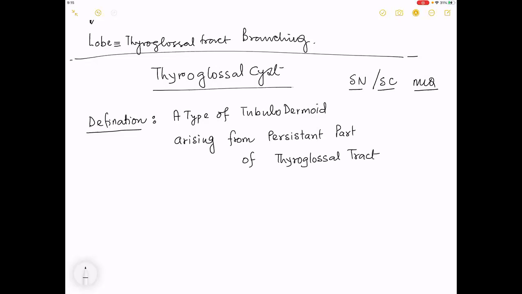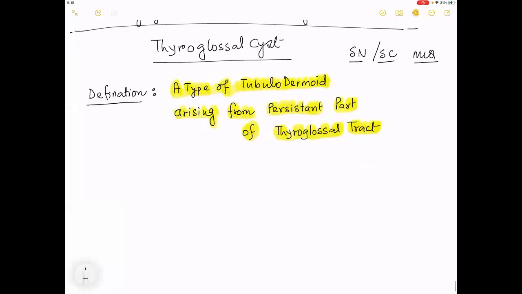I will again repeat the definition. What is the definition? Sir, the definition is that this is a type of tubulodermoid arising from persistent part of a thyroglossal tract. So this is something called as this part. Now, what is the pathology? The pathology of this is